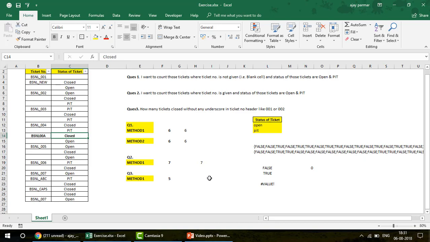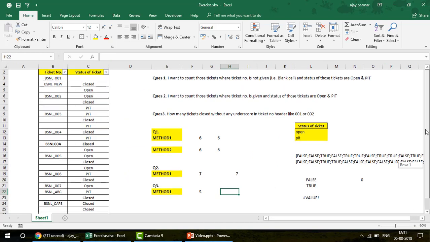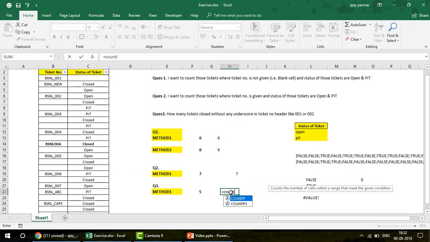First let's do that. Okay, so guys, now this is very interesting. What we can do here is first find out how many values you have in this range where you don't have an underscore, right? And at the same time, for the ticket numbers which do not have any underscore, their status of the ticket is going to be closed. So how many values do we have? We will use the COUNTIFS function.